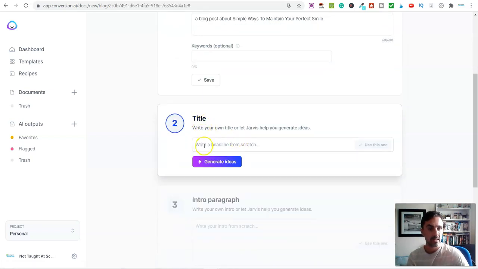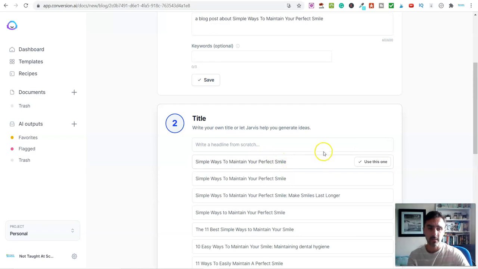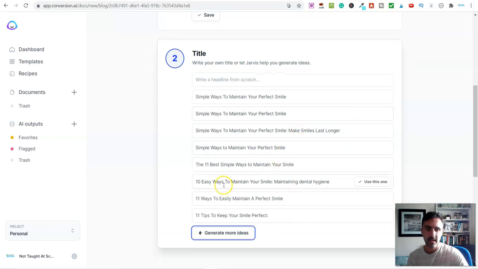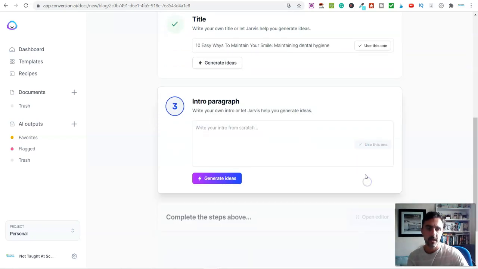Now it will say a title. Do I want to create my own, or do I want the software to create one for me? Again, I'm just going with the quickest and the easiest option here because I don't want to spend all day doing this. So look, simple ways to maintain your perfect smile. So you can go through and pick any of these. So I mean, look, 10 easy ways to maintain. Yeah, we'll go with that one. Okay, use this one. Do I want to write my own intro? No, I don't. I want the software to do it. So I click on intro paragraph.